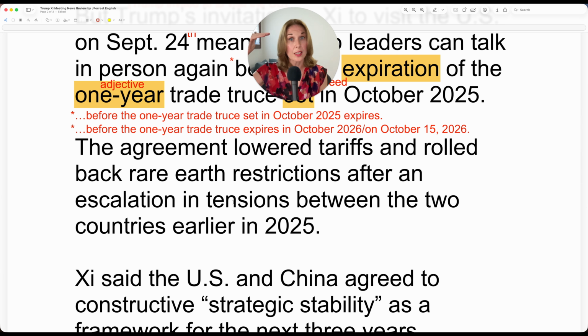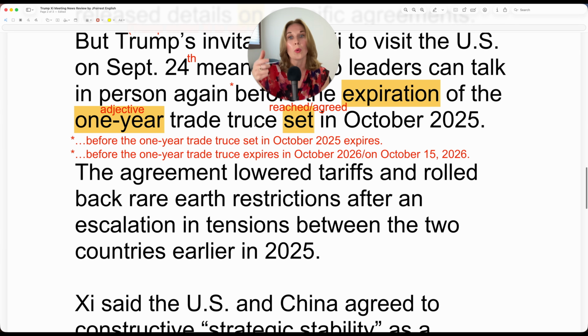After an escalation in tensions, and tensions is another way of saying there's conflict, there's disagreement, there's argument between the two countries earlier in 2025. Now that tension got so bad that they agreed to a truce, gave themselves a little break.